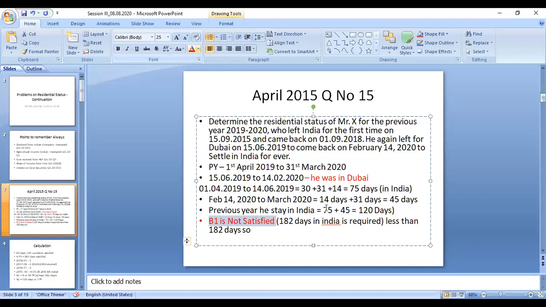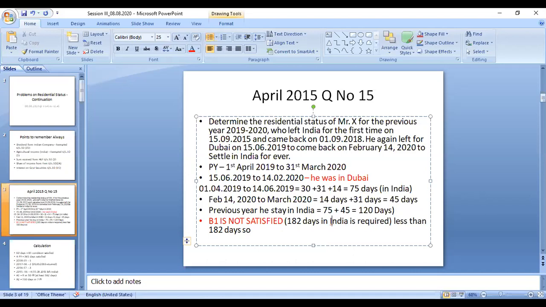Right. So from the problem, we can understand that he was in Dubai from 15/6/2019 to 14/2/2020. So we take the first condition. The basic condition one means that in the previous year, he must stay in India 182 days or more, right?